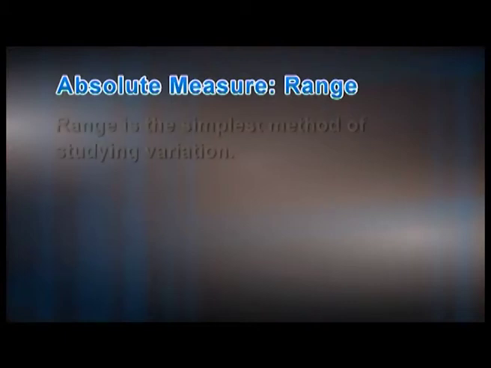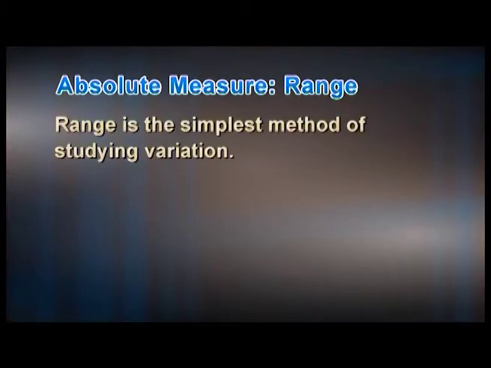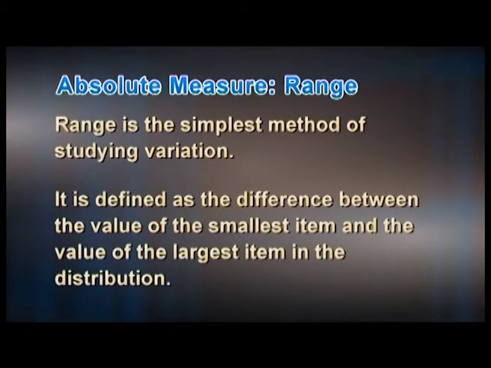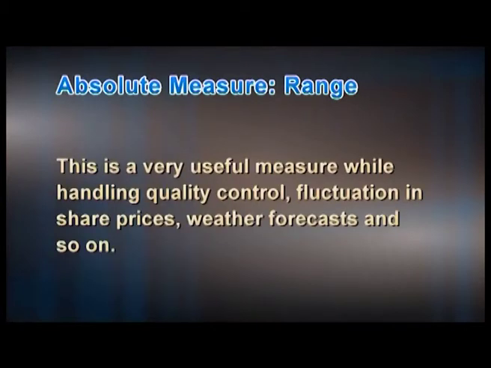Absolute measure: range. Range is the simplest method of studying variation. It is defined as the difference between the value of the smallest item and the value of the largest item in the distribution. This is a very useful measure while handling quality control, fluctuation in share prices, weather forecast, and so on.